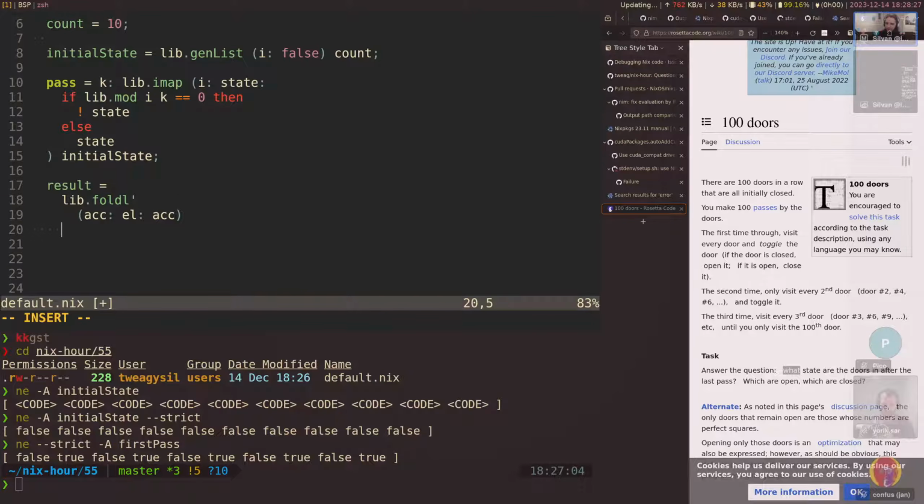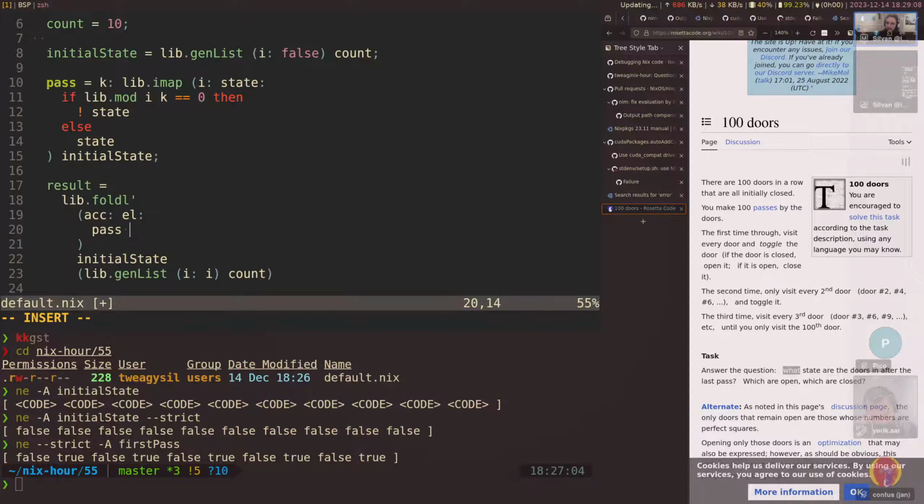We need the initial state, which is here, and we need the list. And the list, we're gonna just generate the list just like we did before. So in this case, I think like this. And yeah, we might not need 100. Probably 99 is enough, but actually count. Let's use count. But it should be fine. Okay. Accumulator element, accumulator. Let me format this a bit better.